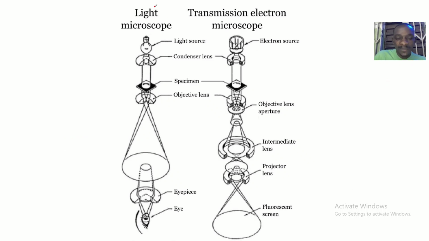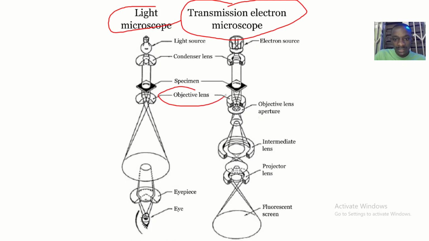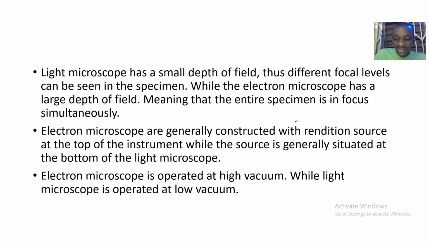This is how the lenses of the light microscope and electron microscope are actually arranged. This is the objective lens. I think from here they are actually similar. From the objective lens, the electron microscope becomes another sophisticated setup.